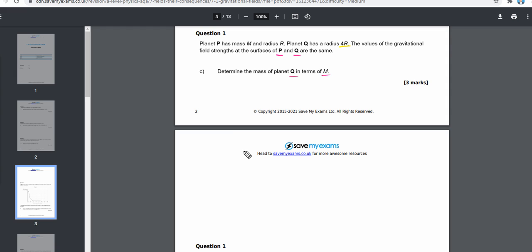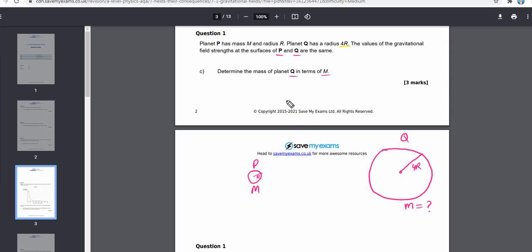Let's suppose this planet is planet P and this planet is planet Q. The mass of this planet is m and the mass of this planet is unknown. The radius of this planet P is r and the radius of this planet is 4r. So I'll just draw a bigger planet. So this is planet Q and we have to find out the mass.